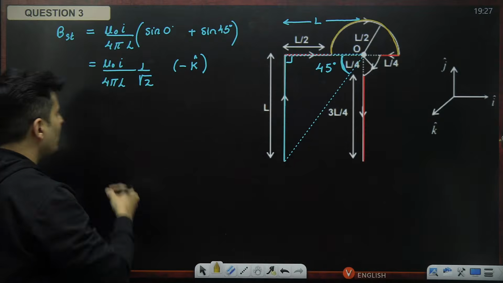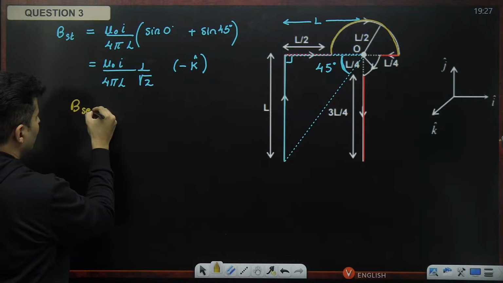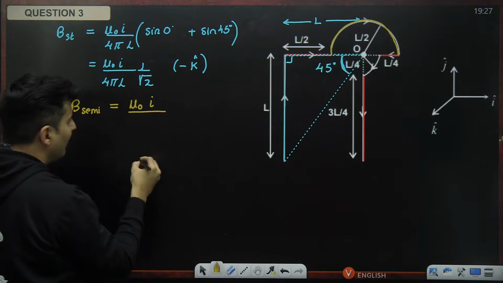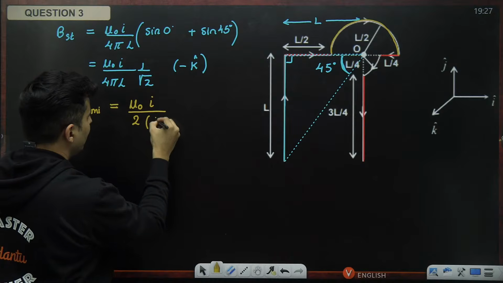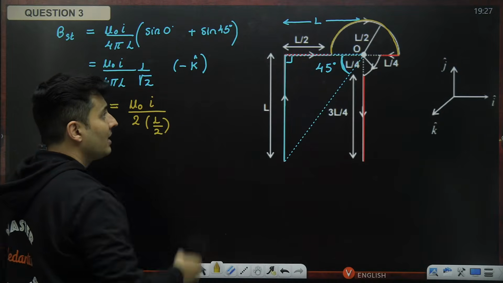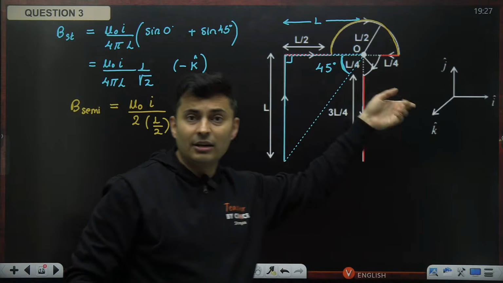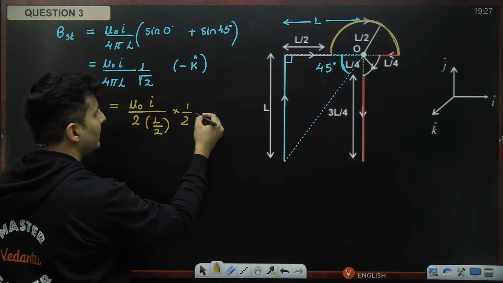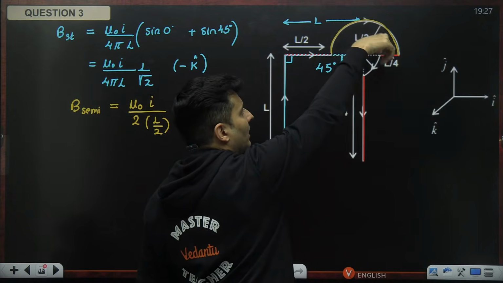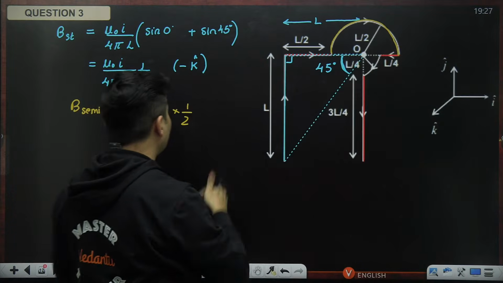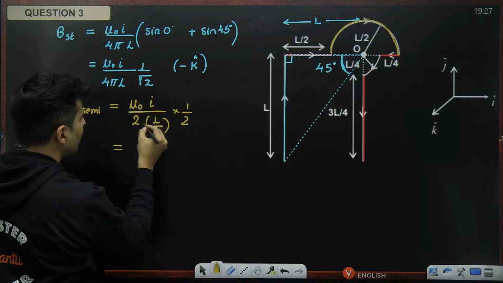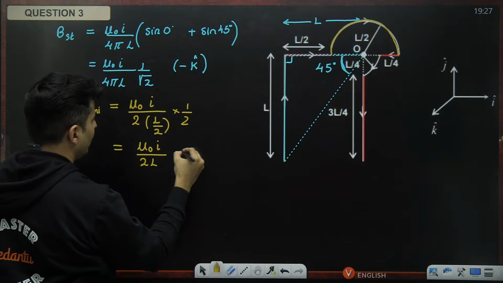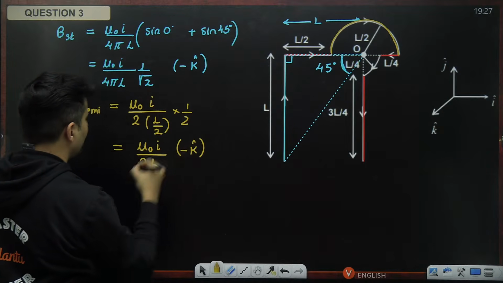It's an arc. So the magnetic field due to the semicircle will be given by mu naught into current divided by 2 times the radius. The radius is L by 2, but this formula is for a circle. For a semicircle, it will be half of that circle, so I just need to multiply by half. If you curl your fingers along the current, the thumb will go inside, so the magnetic field is obviously inside. The 2 cancels, so it will become mu naught I by 2 times L, again with negative k cap.